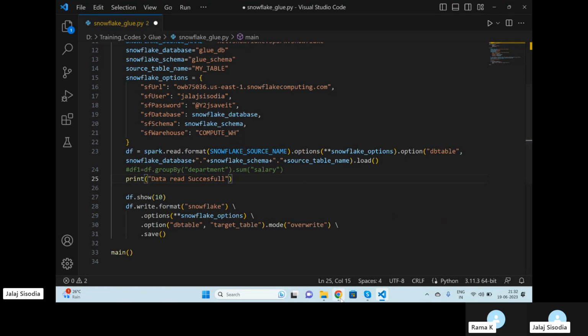Yeah, so now yes, please. Yeah, this procedure is like loading the data into Snowflake. This one, line number 28, is loading. Line number 23 is actually reading. Okay, but it's loading the data from Glue catalog, right? It is loading from Glue to Snowflake.